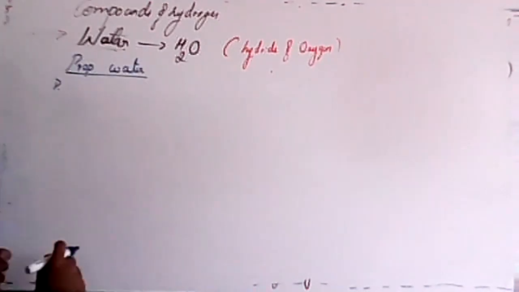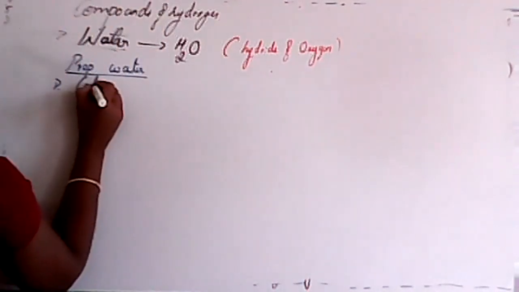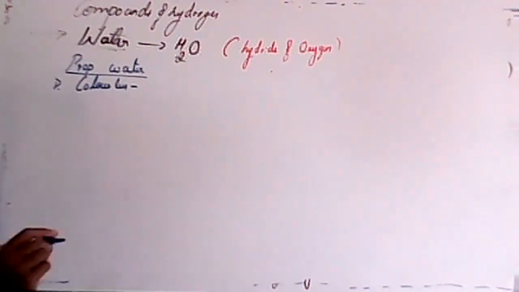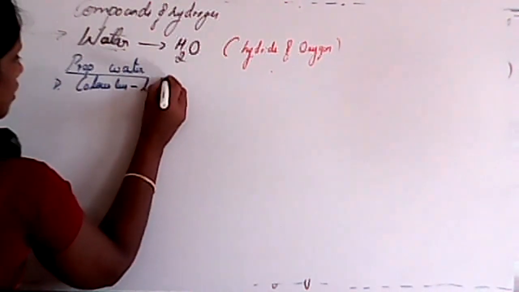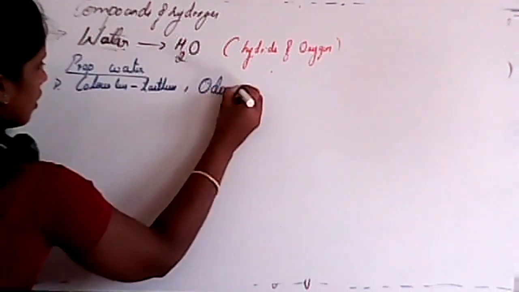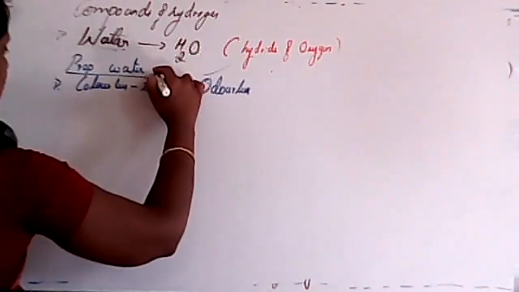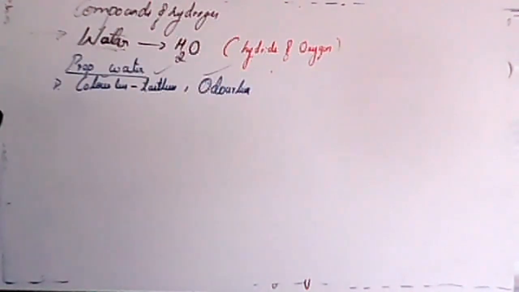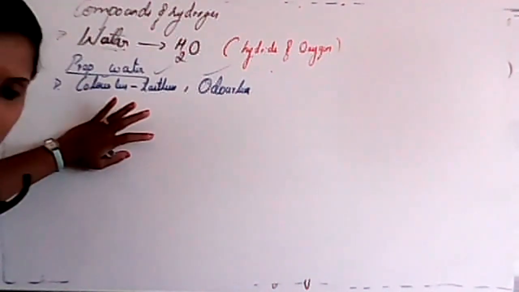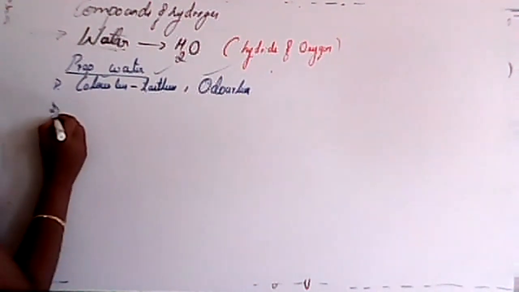First one, physical properties. Yes, it is colorless. Very good. Colorless. Next, tasteless. Next, odorless. It is an odorless liquid, so there is no smell, no taste, and no color. It is colorless, odorless, and tasteless liquid.